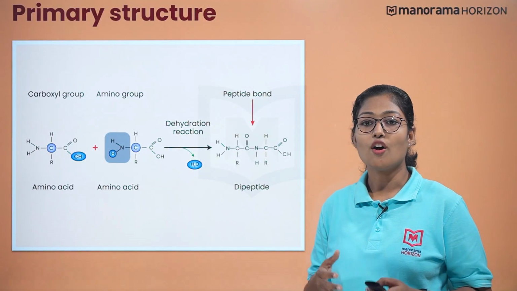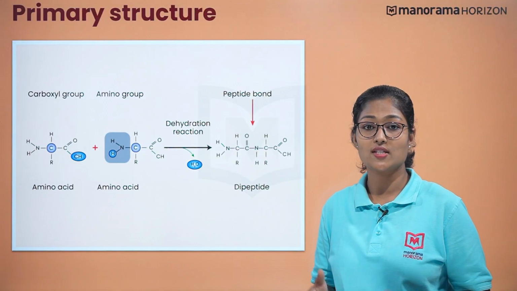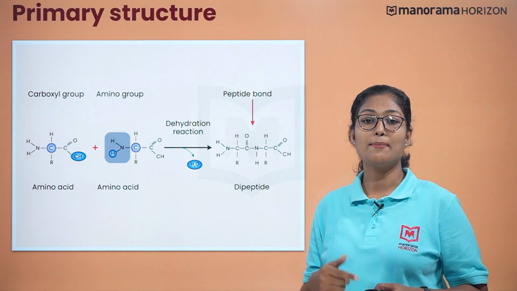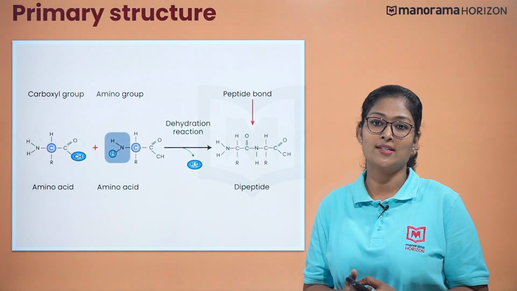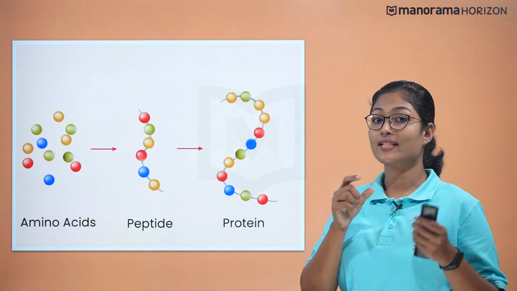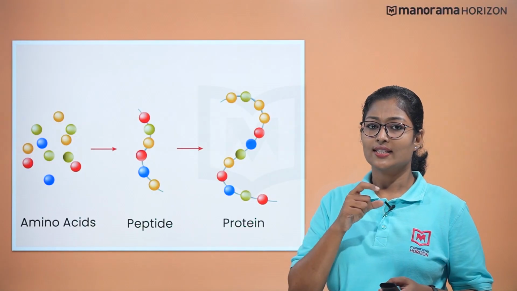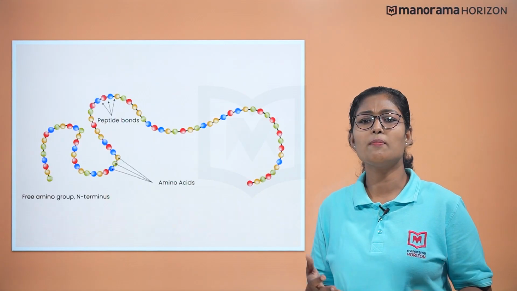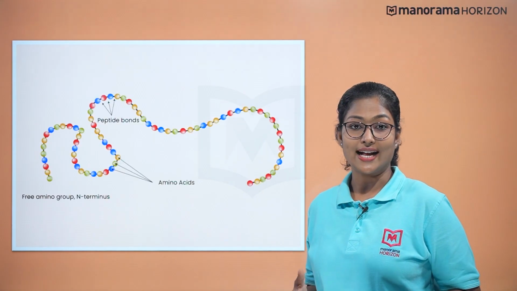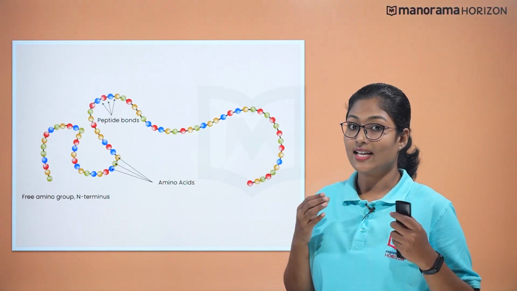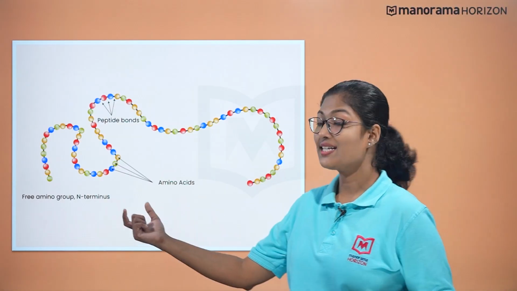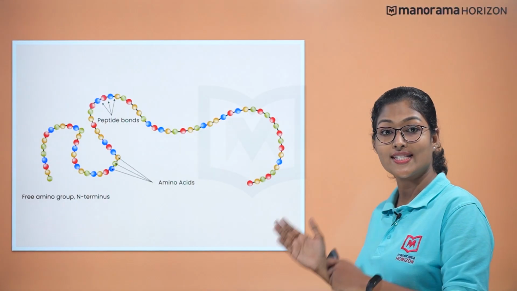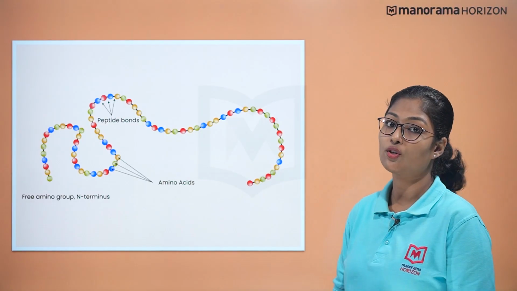The primary structure of protein is the sequence of amino acids which are held together by peptide bonds formed by the dehydration reaction. Here, an amino acid is linked with another amino acid. The function of protein is determined by the amino acid sequence. Thus, the amino acid sequence is crucial for biological activities too. So, how can you remember the primary structure? Imagine that the structure resembles a line. The end of one line is called the N-terminal, which ends with an amino group, and the other end is called the C-terminal, which ends with the carboxyl group.